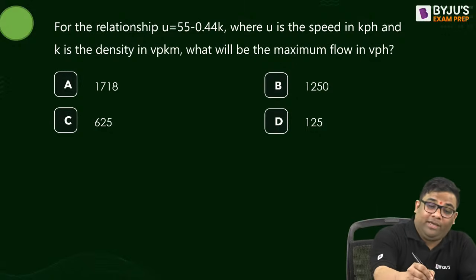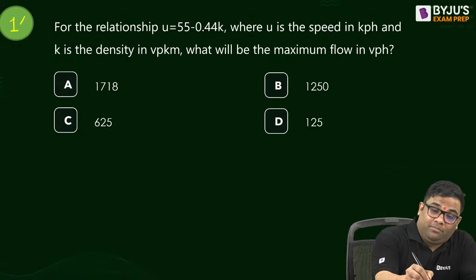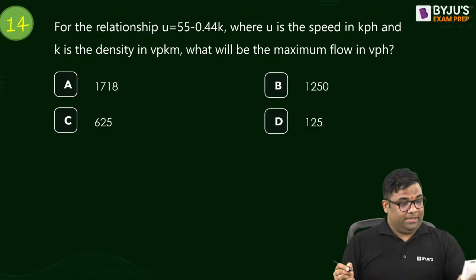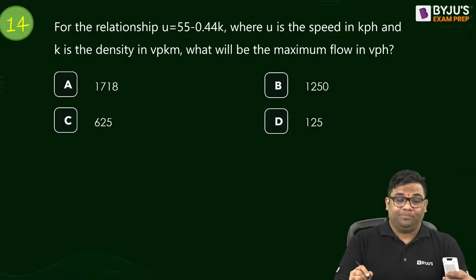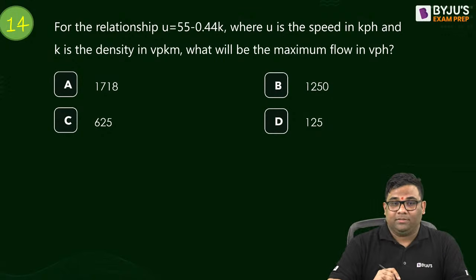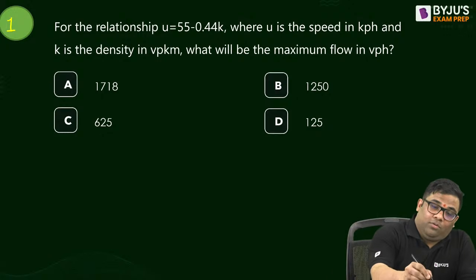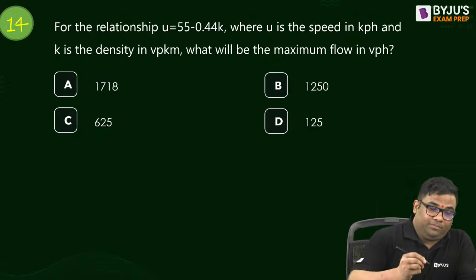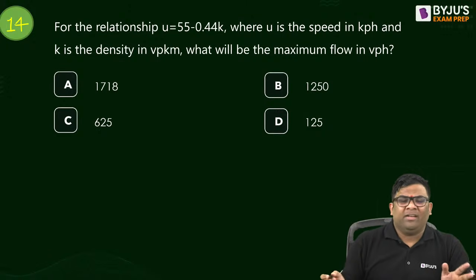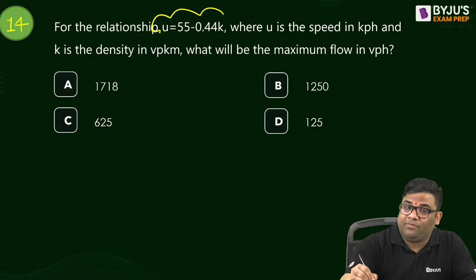Question number 14. Okay, very straightforward from your traffic engineering. Answer this question. Chalo, answer this. I'll increase the temperature, becoming a little colder. 14. अरे बहुत स्लो चल रहा है. Fast. Very slow. More 87 to go. Very straightforward question.